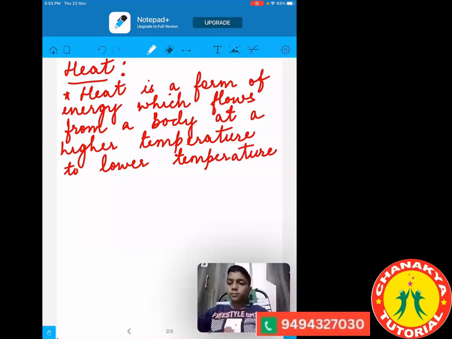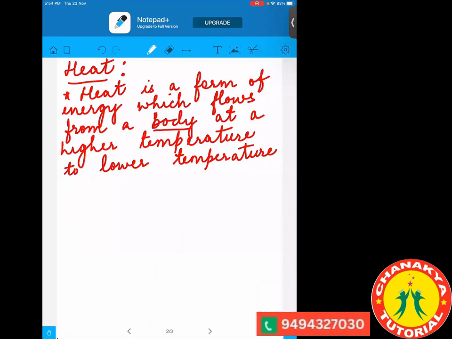When we talk about the hot object and the cold object, object can be the pen, it can be the pencil, right? So we cannot use the word object here. We have to use the word body. When we talk about the body, we talk about living beings. So heat is a form of energy which flows from a body. From a body means from a particular living organism, or it can be machines also, at a higher temperature to a lower temperature. So the temperature will be high, then it goes to the lower temperature.